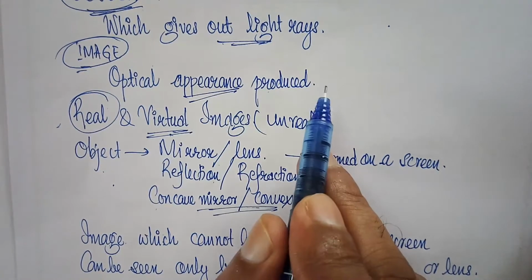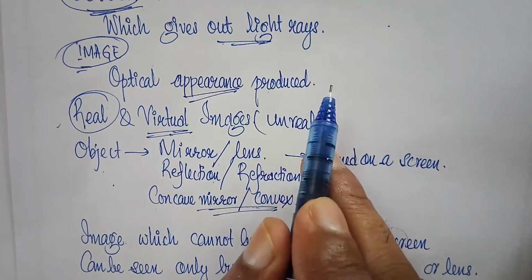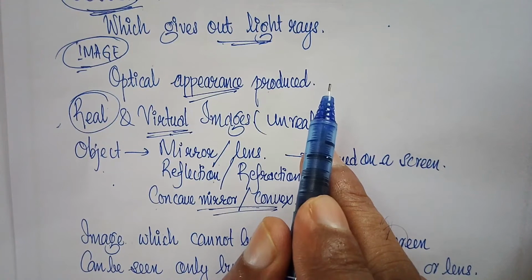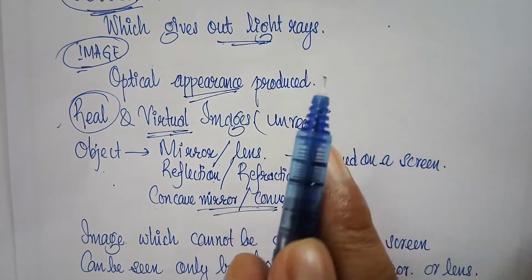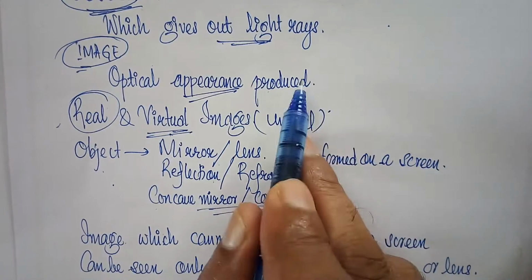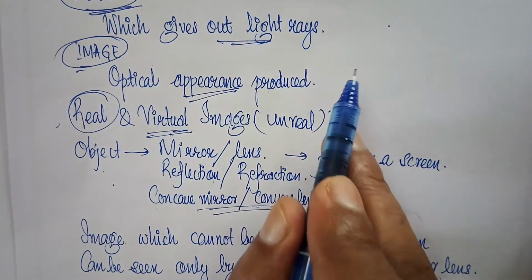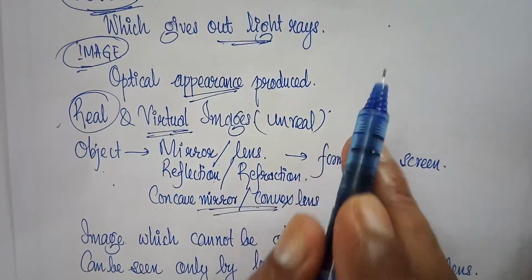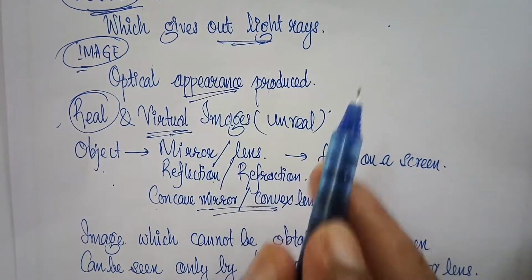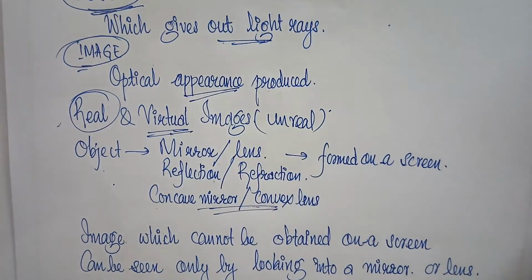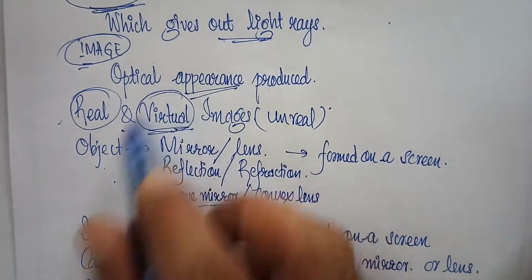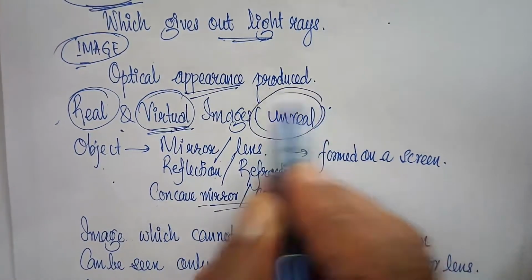While watching a movie in a cinema hall, we can see the images of the actors on the cinema screen. So, we can say that an image is formed when the light rays coming from the object meet at a point after reflection from a mirror or refraction through a lens. The images are of two types. One is real image and another is virtual image, which can be said as unreal image.